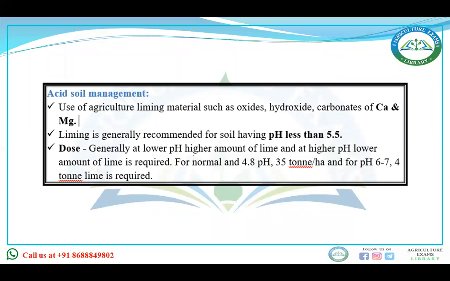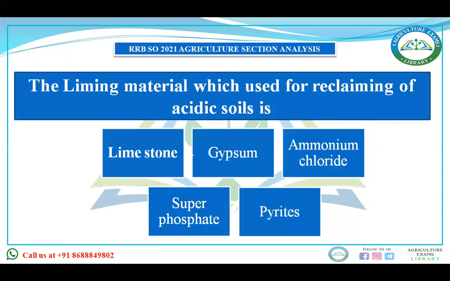Generally, at lower pH, a higher amount of lime, and at higher pH, a lower amount of lime is required. This question was asked regarding the reclamation of acidic soil. While we are reclaiming acidic soil, we use lime. Means liming is done in case of acidic soil, means we can use the limestone.